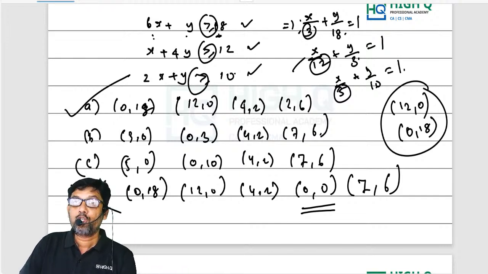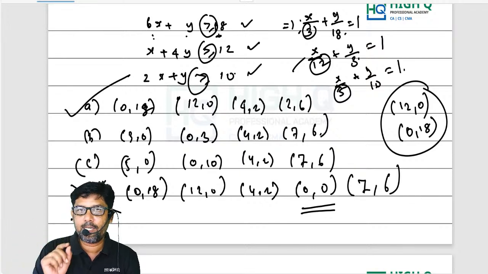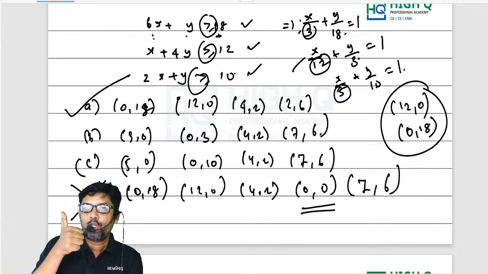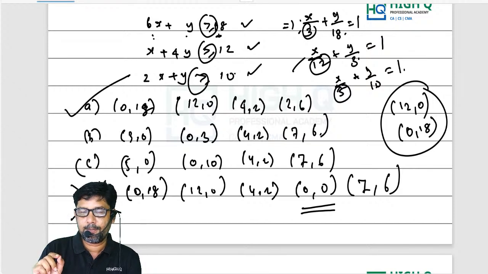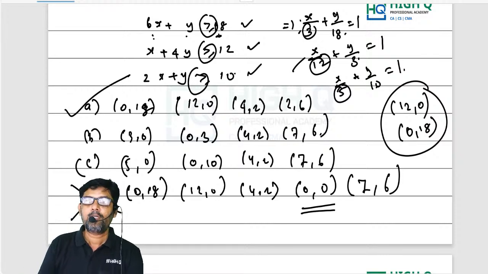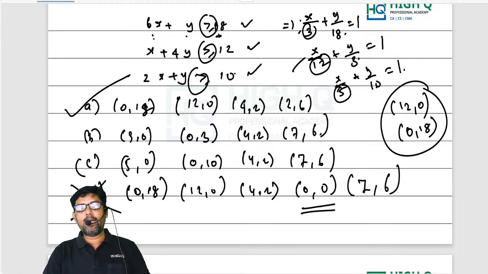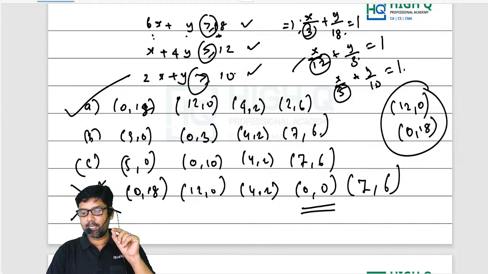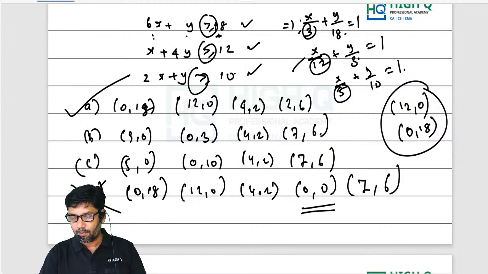So, tomorrow's session, my dear, I'll tell you what I am going to do. Tomorrow's session is the most important session: time value of money. Along with the time value of money, I'll be completing sequences and series also.